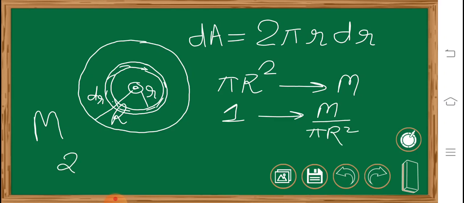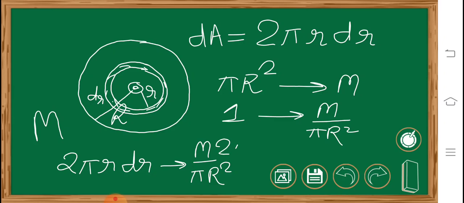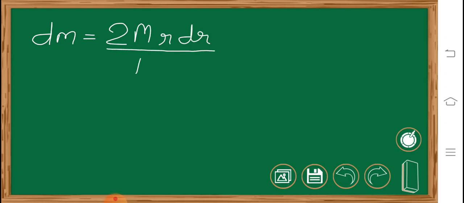So for 2 pi r dr, the mass will be M upon pi capital R square into 2 pi small r dr. So pi and pi will cancel, and we will get the value of dm as 2 M small r dr upon capital R square.